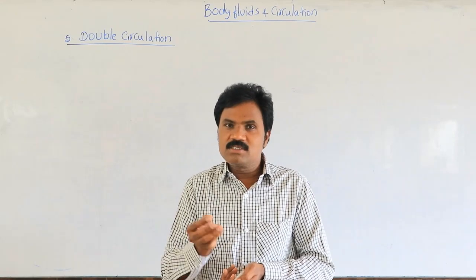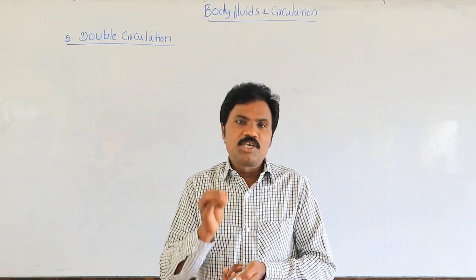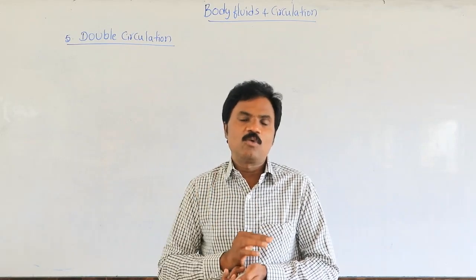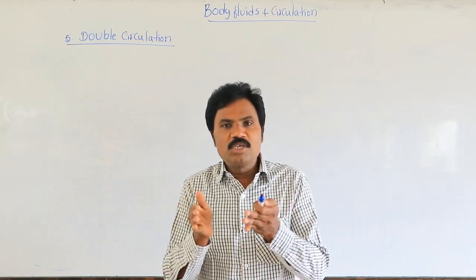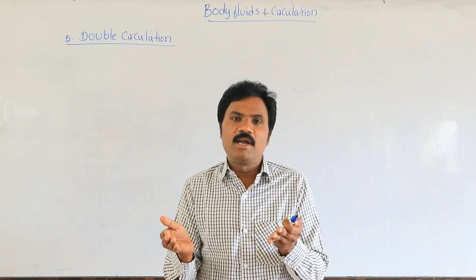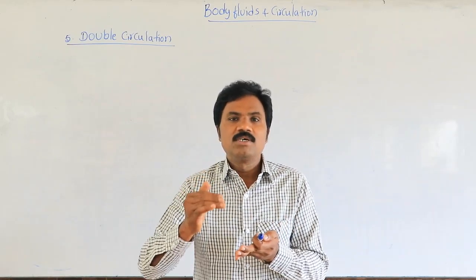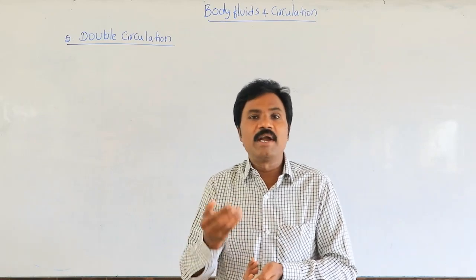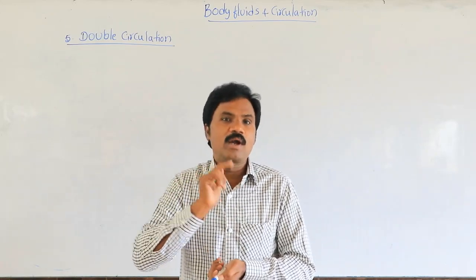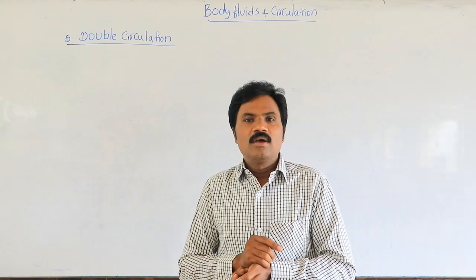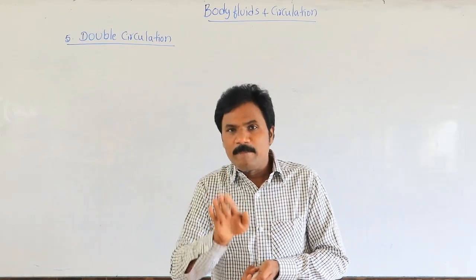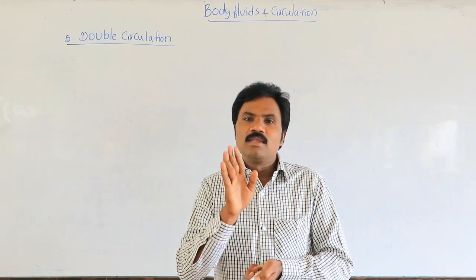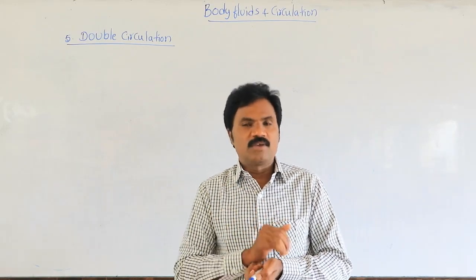Amphibians and reptiles generally have incomplete, mixed double circulation. Why? Because both oxygenated as well as deoxygenated blood are supplied twice through the heart. That's why it is incomplete, except in crocodiles among reptiles. In the remaining ones, mixed incomplete double circulation takes place, that is in amphibians and reptiles.